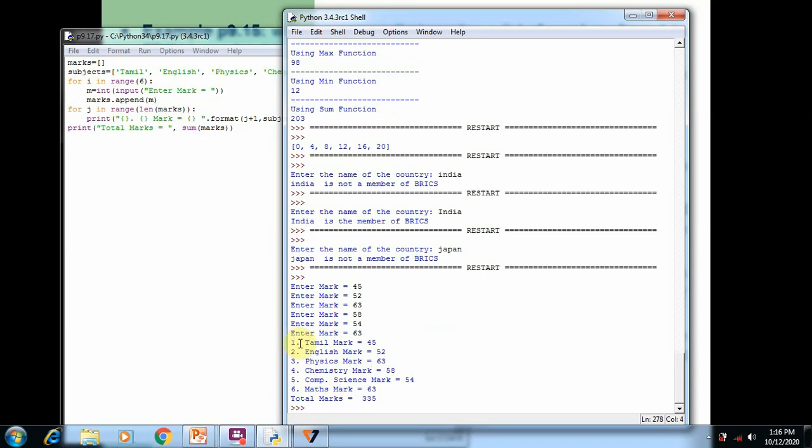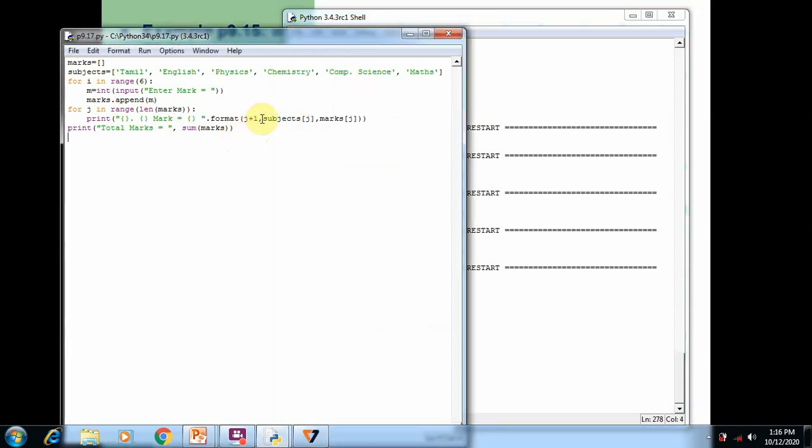So here you can see 1 dot marks is equal to 25. For printing the 1, we use the flower bracket in the format function. Then we put the dot. Again we use the flower bracket. This flower bracket acts as a placeholder, which we already discussed. So marks is equal to, for each and every flower bracket we mention the variable name.